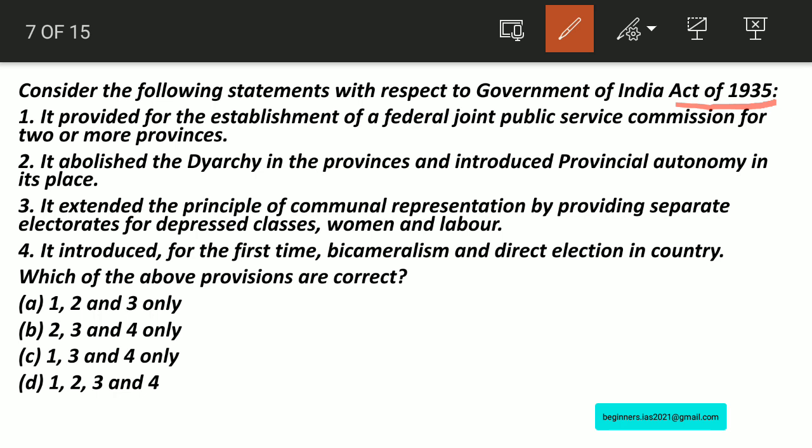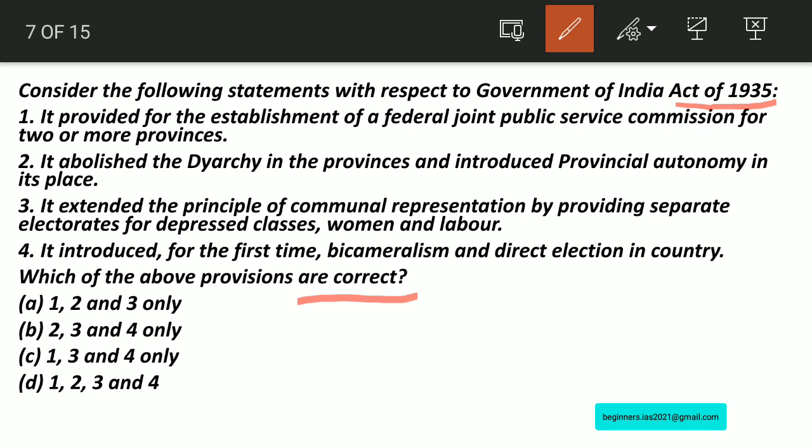Statement number 3: It extended the principles of communal representation by providing separate electorates for depressed classes, women and labor. Statement number 4: It introduced for the first time bicameralism and direct election in the country. Here we have to identify the correct statements from the given options.